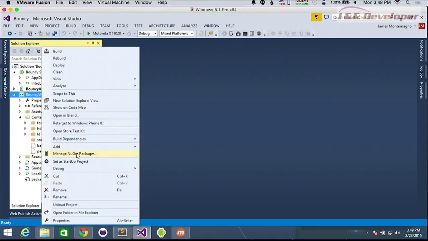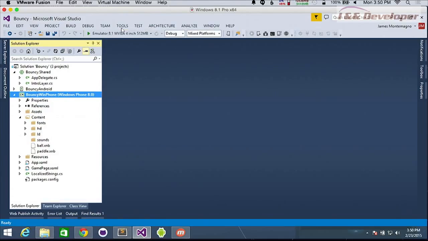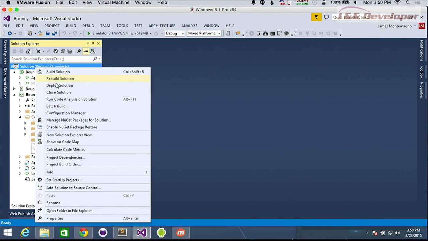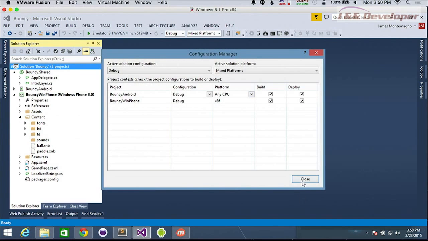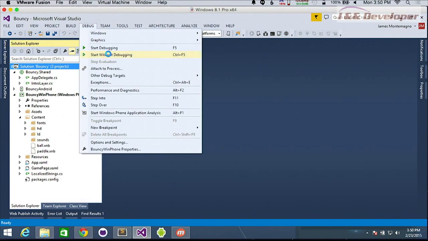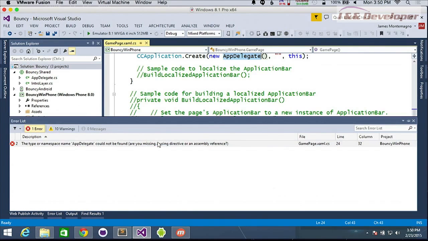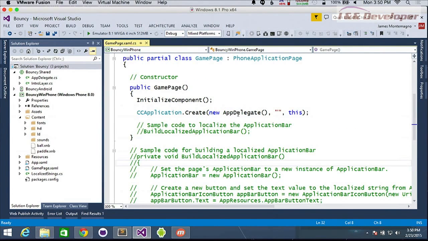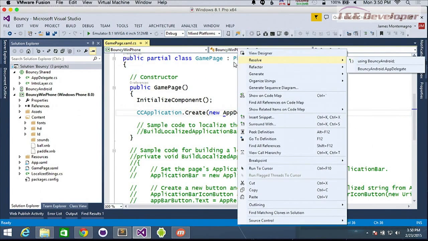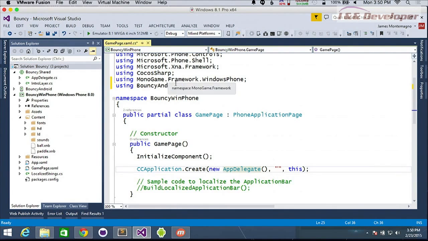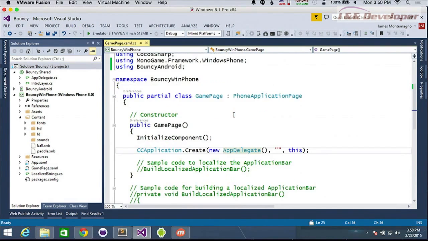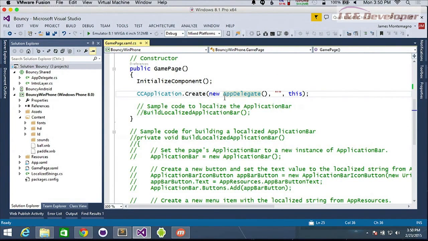Let's put this on Windows Phone and make sure that everything is set to build. It looks good. Spin up the Windows Phone emulator here. All right, we've got to do one other thing: resolve that namespace. Of course, you'd want to clean it up. You probably don't want to call it Bouncy Android per se. Here's the phone application page, so it's just one line of code in the Windows Phone project to start it up.